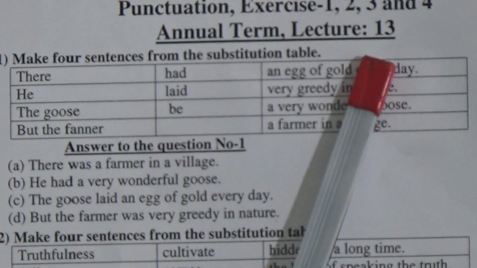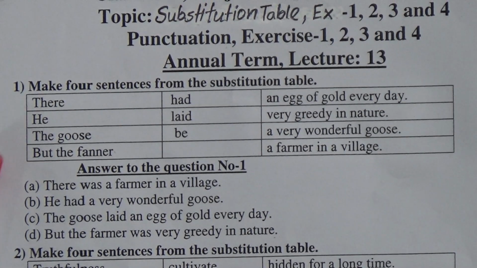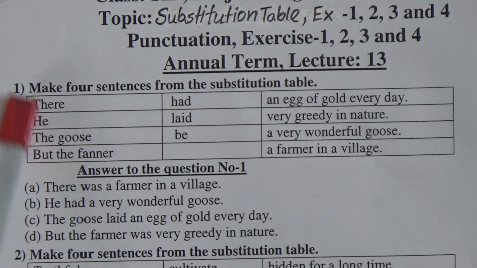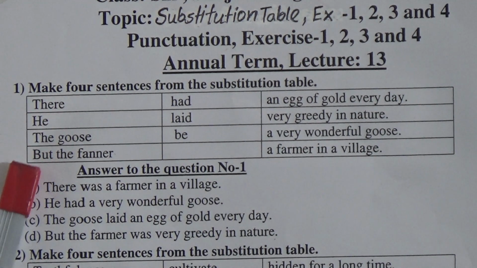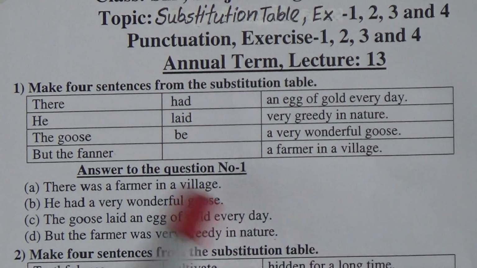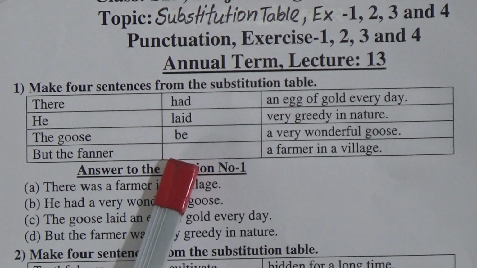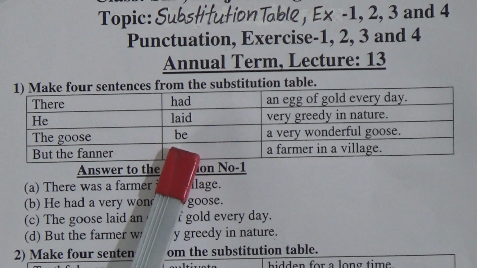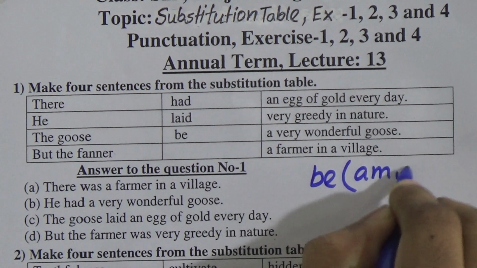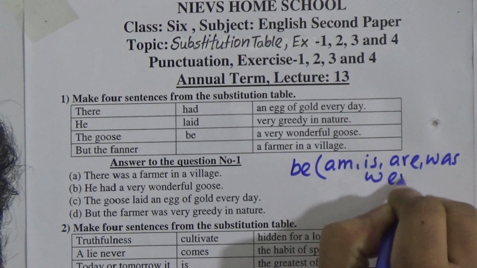Annual term, lecture 13. Number 1, make 4 sentences from the substitution table. In this box, 4 subjects are given and 3 verbs are given, and in the third box 4 sentences are given. Here B means am, is, are, was, were. If you find B in a sentence, it means am, is, are, was, were.